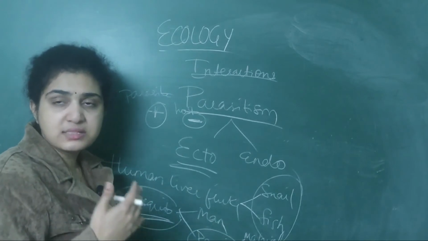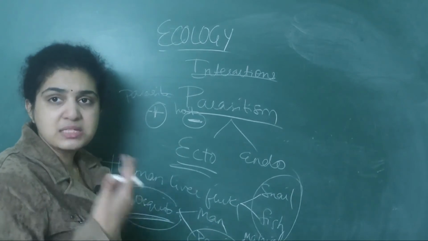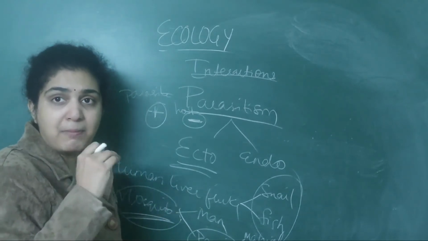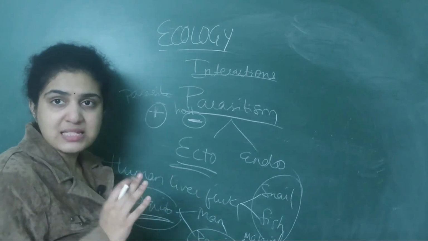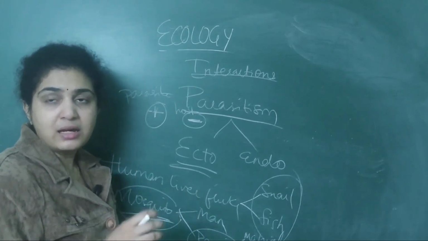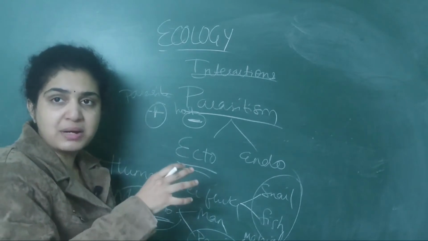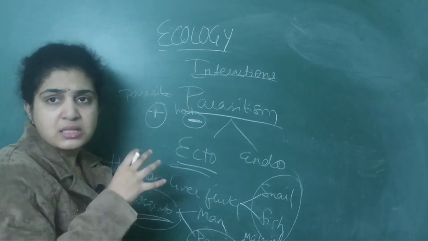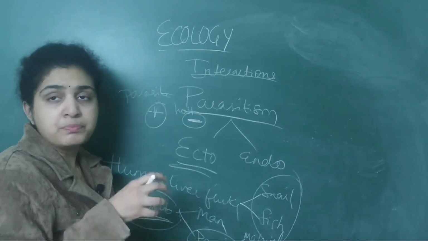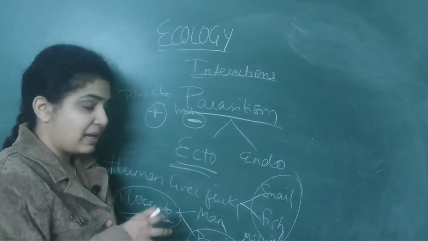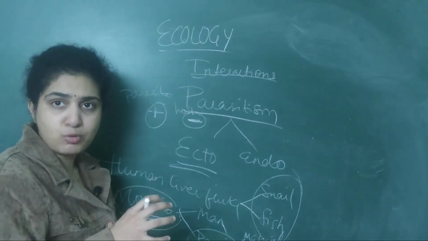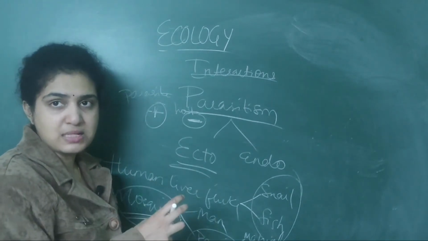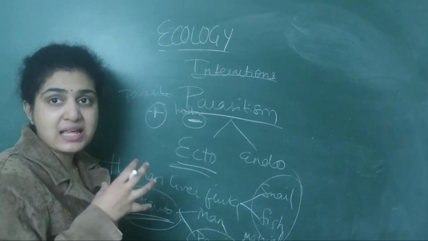For you to understand clearly, I specified that the mosquito is not what is causing the malaria. But the mosquito will transfer the parasites from one place to another, like from infected humans to the mosquito, and from the mosquito to different human beings. This all is a chain which is followed. So basically, the malarial parasite called Plasmodium will have two hosts, that is man as well as mosquito. So this is about parasitism.